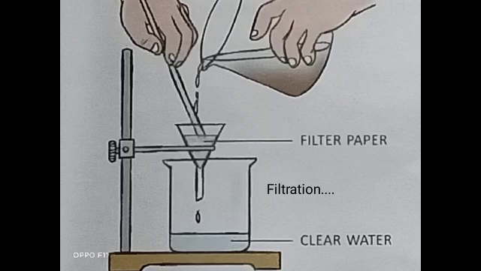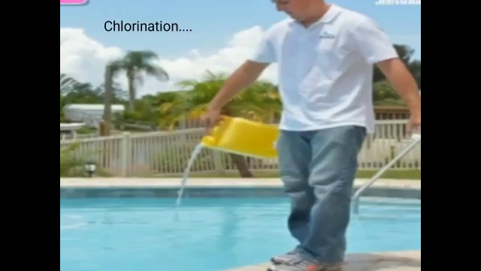Dear students, next, chemicals like chlorine are used to kill germs at the water works of a city. The process of adding chlorine is called chlorination. In chlorination, water is disinfected with a very small quantity of chlorine gas to kill bacteria. This water is now safe for drinking.